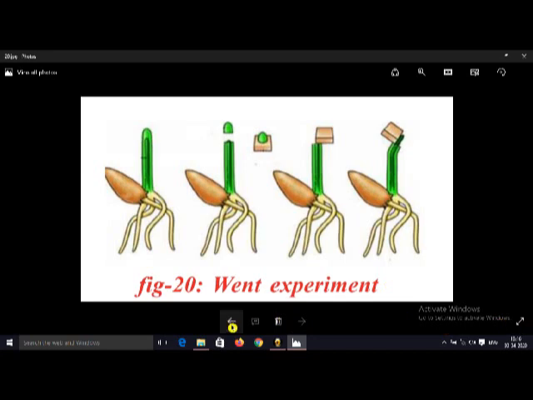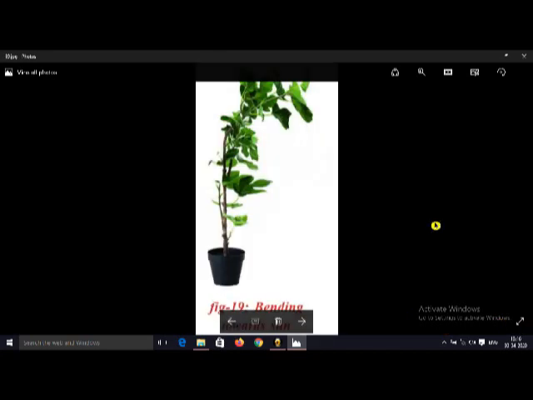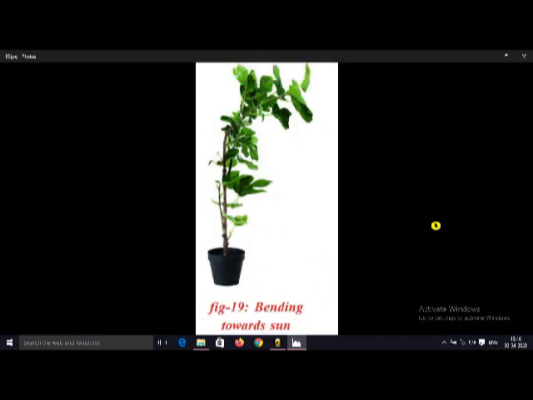And this is about the lesson. And now we discuss the last one, tropic movements in plants. Most of the plants always try to grow towards the sun. That is called phototropism. And in plants, roots always try to grow towards the soil. That is called geotropism. And in most plants, the roots try to grow towards the water. In roots, the lateral roots or root hairs always try to grow towards the water. That is called